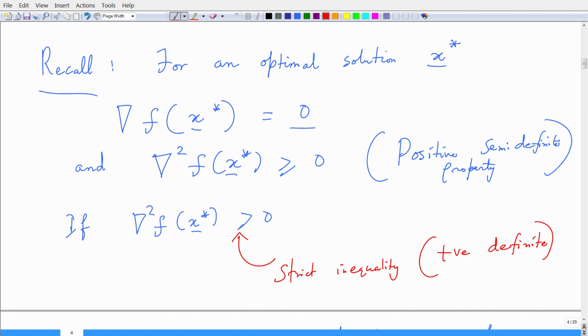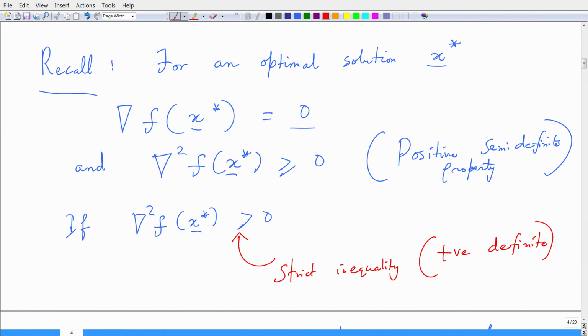Now, let us go back to our basic calculus. So, if we were to solve an optimization problem in general without any constraints, then the derivative of that objective has to be 0 and del square f has to be greater than or equal to 0, which is a positive semi definite property.